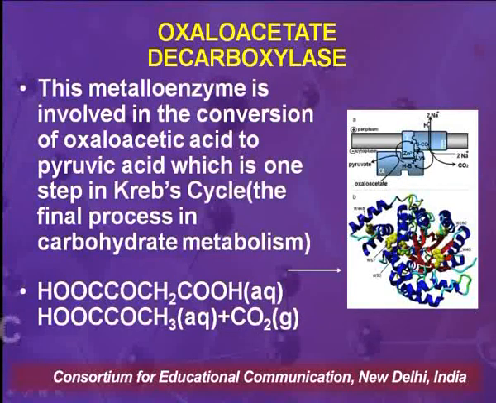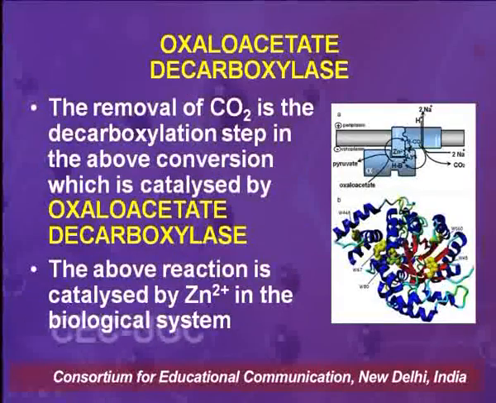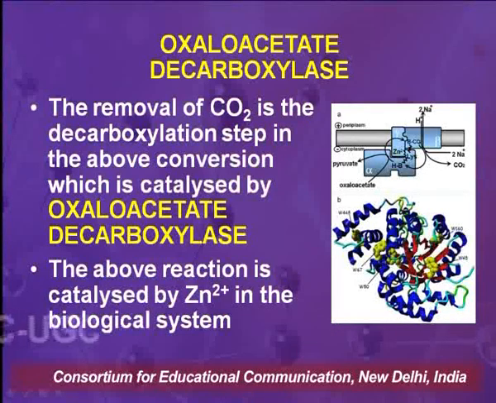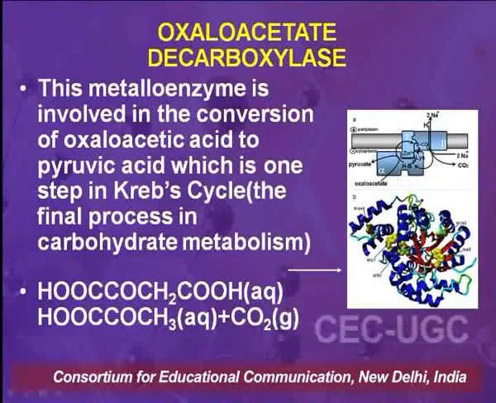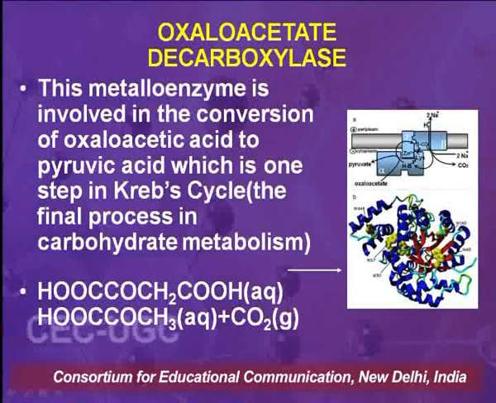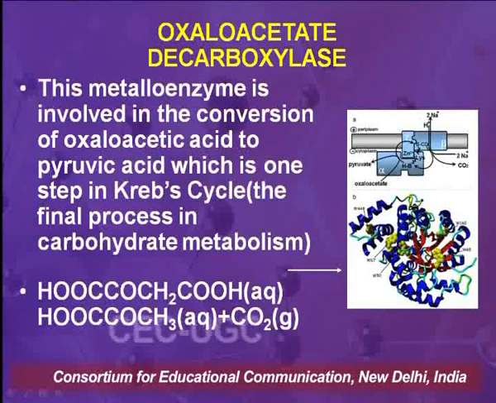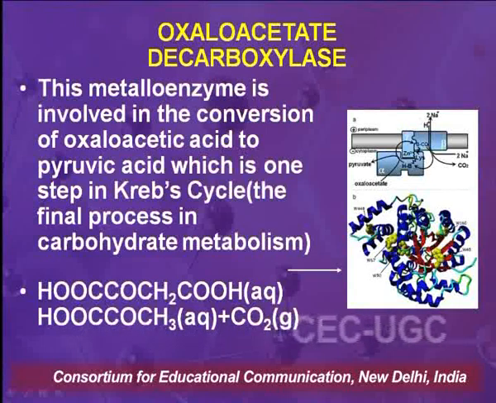As the reaction goes, which is mentioned over here, the removal of carbon dioxide is the decarboxylation step in the above conversion, which is catalyzed by oxaloacetate decarboxylase. This is the reaction in which there is removal of carbon dioxide from oxaloacetic acid. The reactant is oxaloacetic acid, which is producing pyruvic acid, and carbon dioxide is being released in the system, and this is releasing a lot of energy since it is the final process in carbohydrate metabolism.